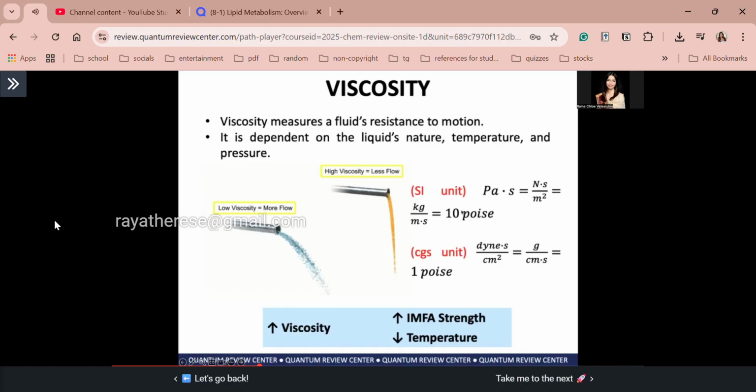So, guys, again, dapat memorize to in case tanongin tayo ng mga conversion. Okay? So, ang posi, guys, ganito siya. Capital P. Capital P, ang unit ni posi. Poise. Okay? I hope that's clear, guys.